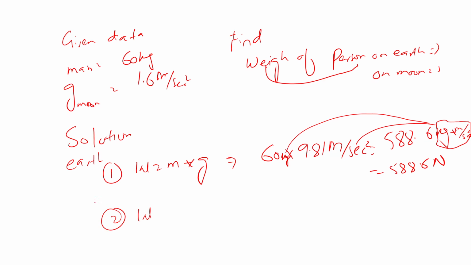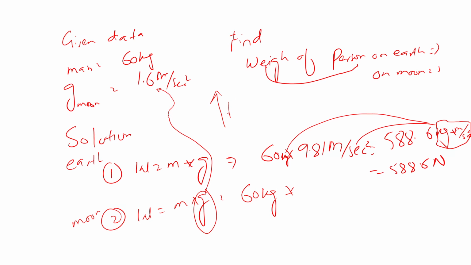Now we are looking for the second one, the weight of the same person on the moon. W is equal to m multiplied by g. As we know, the mass is the same everywhere, so it is still 60 kg. But the gravitational force has changed because, as we discussed previously, as we move up, the gravitational force decreases. It is decreased to 1.6 meter per second square.